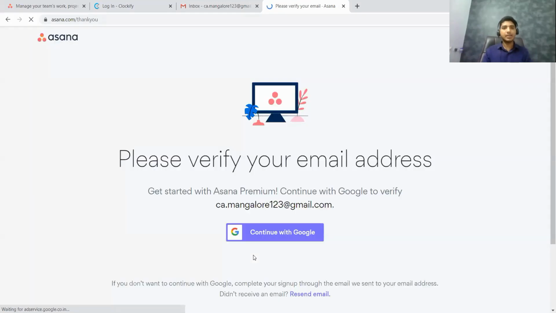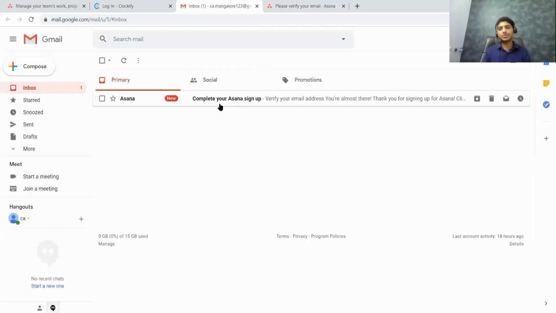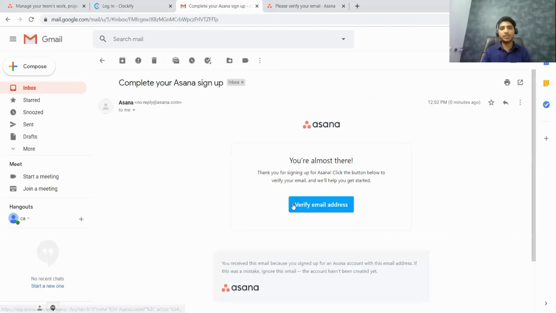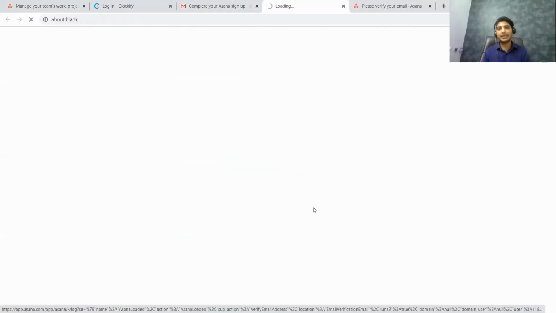Once it is done, signing up will begin, and it asks to please verify your email address. I have kept my email open here. So I have received this email from Asana. I'll open this and click on verify email address.